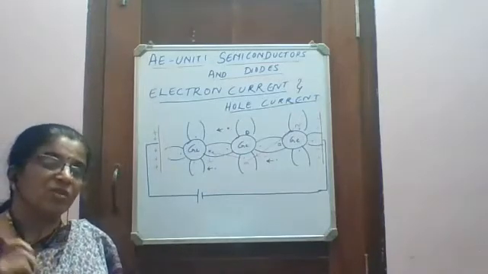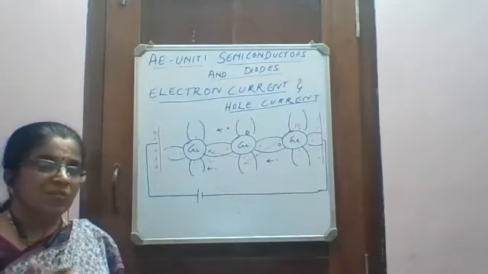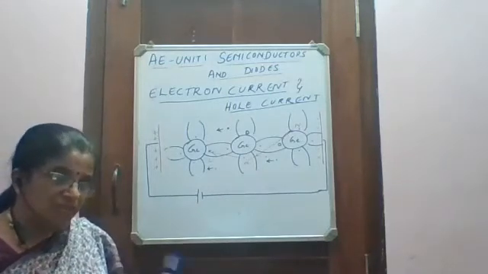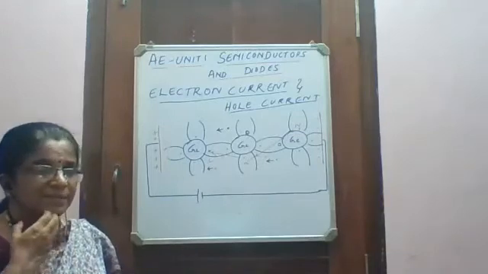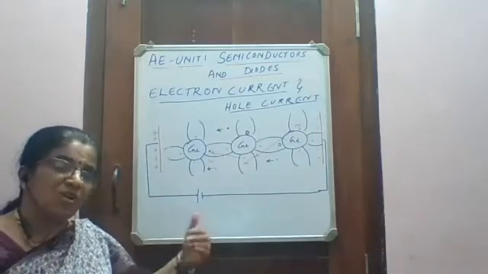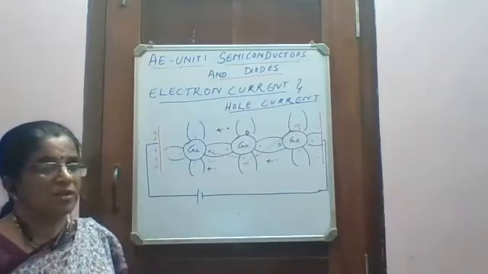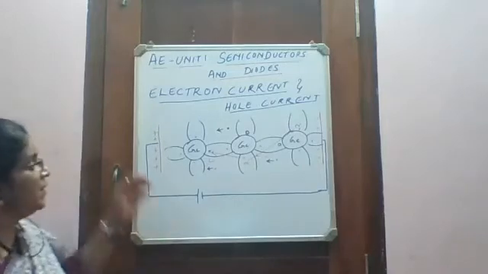So if an electron goes and occupies that vacancy, what happens? That hole shifts from one place to another place. So that shifting of holes is called hole current. Free movement of electrons is electron current. Let us see it here.